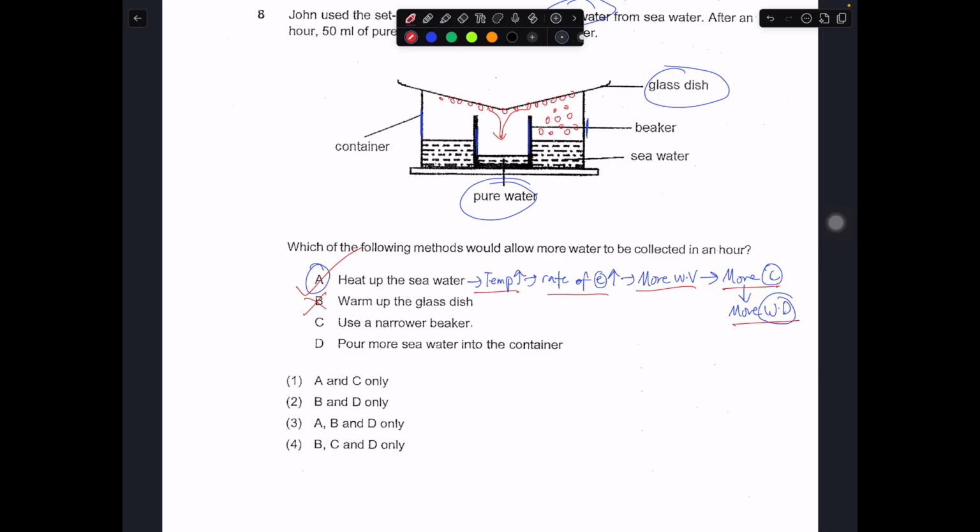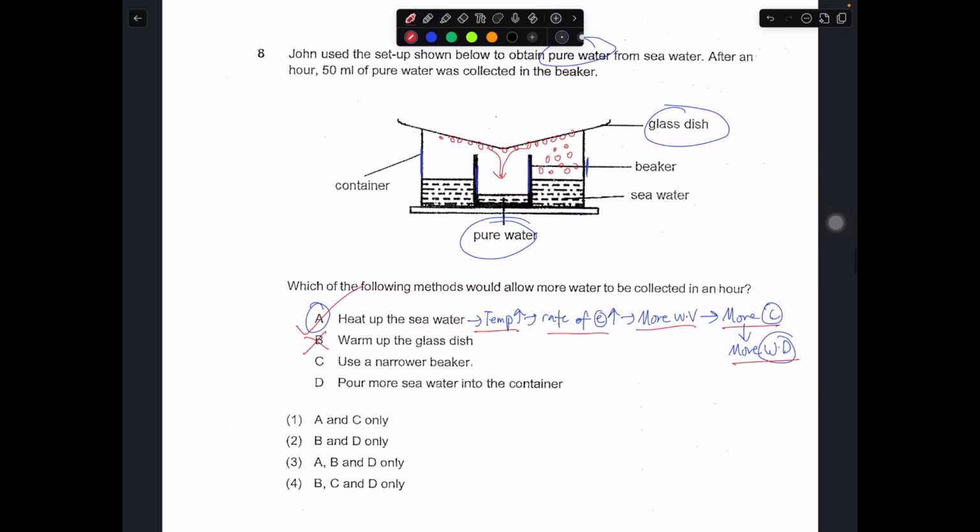Warm up the glass dish. No, this couldn't be the case, because when you warm up the glass dish, what will happen is that the warm water vapor over here will lose heat slower to this glass dish because it is less cool now.